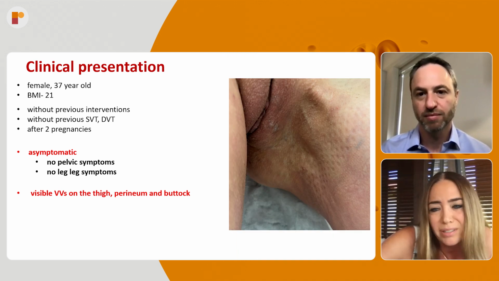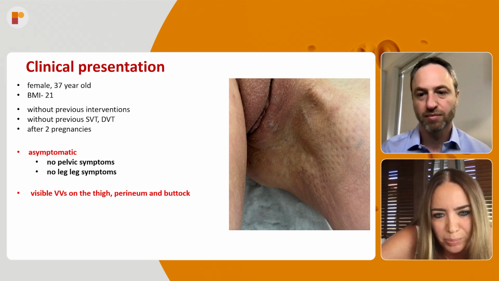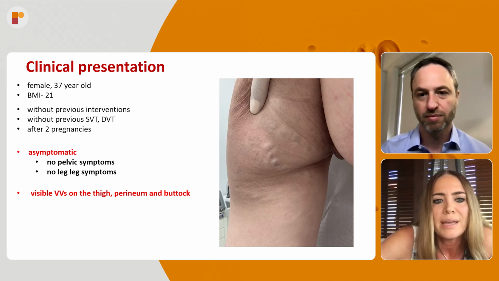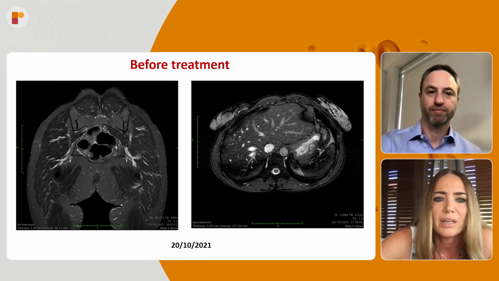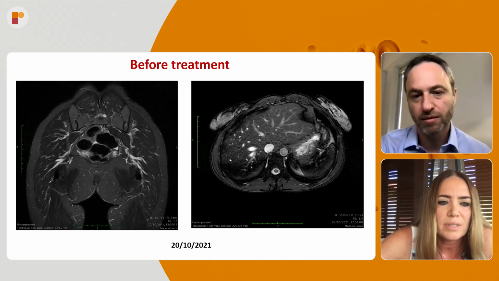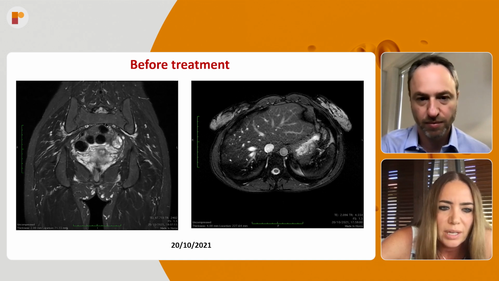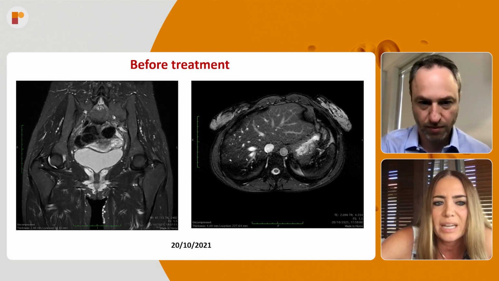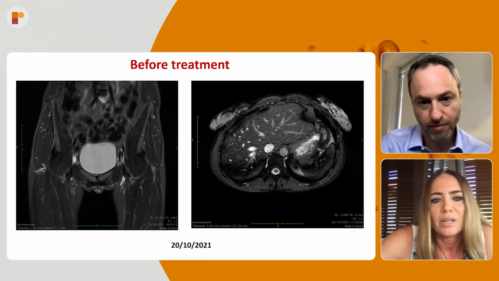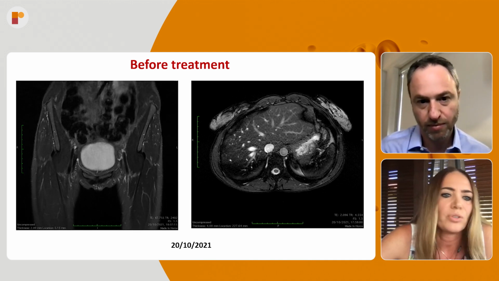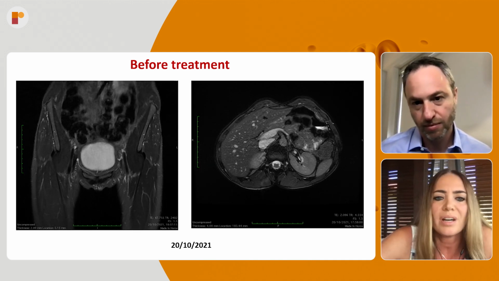You can see them here. They are not so well visible, but you can see them quite easily. And also the varicose veins on the buttock. And this is a photo after 3 sessions of pelvic vein embolization. So I will show you her MRI before the treatment. You can see on the first one that she has pelvic escape points and the varicose veins near the uterus. So huge varicosities going on the buttock and on the leg on both sides.